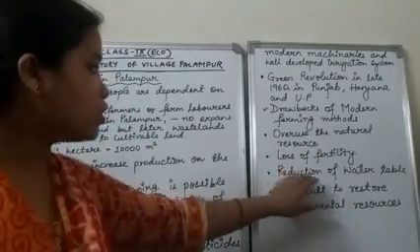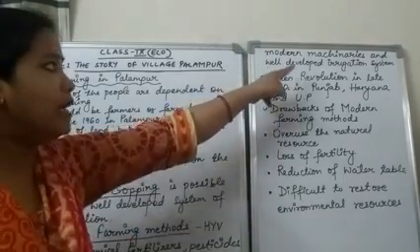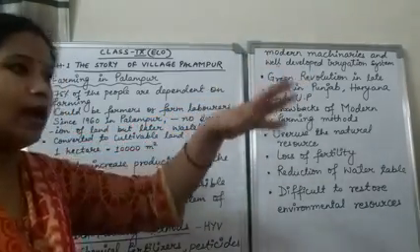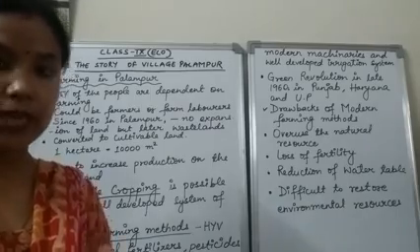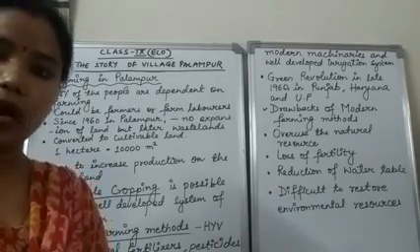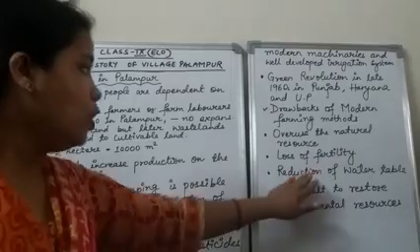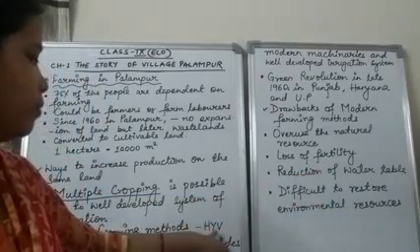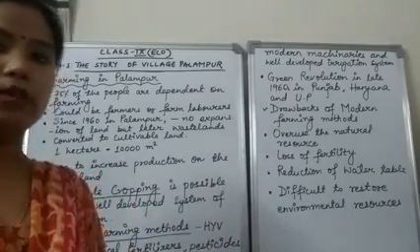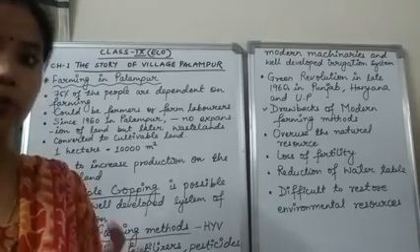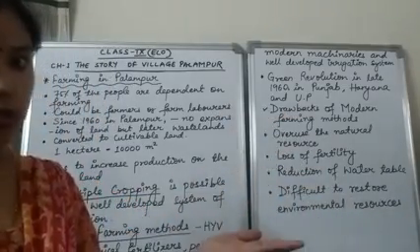Now the reduction of the water table, because as I told you earlier, HYV seeds also require a well-developed irrigation facility. Only if farmers have a good amount of irrigation facilities are they able to grow a good amount of crop in their field. Because of that, when the farmers were using the HYV seed, they started setting up many tube wells in their villages. Because of that, the water table started reducing in those regions.